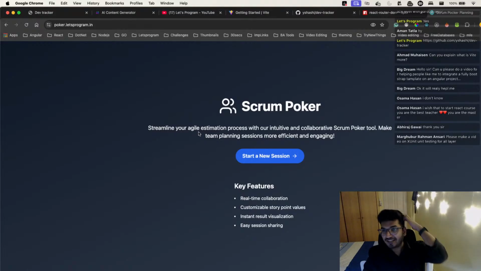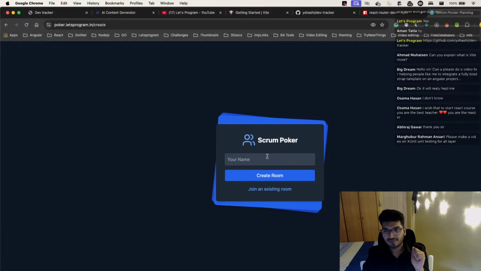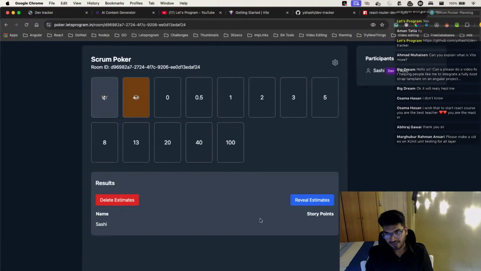So I thought, for that problem, let me come up with a solution. I created this Scrum poker where we can do something like this. Let me create a session. So we can start a session. Here you can give a name. If you are working in Scrum, you know what I have created here. I can give my name here, I'm the first guy, Shashi. I created a room. Here I can see the participants.